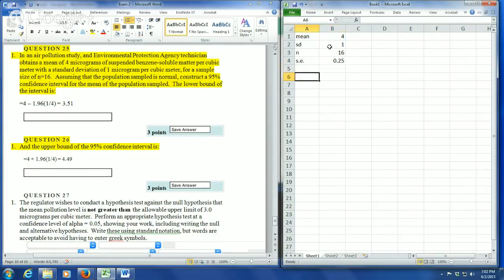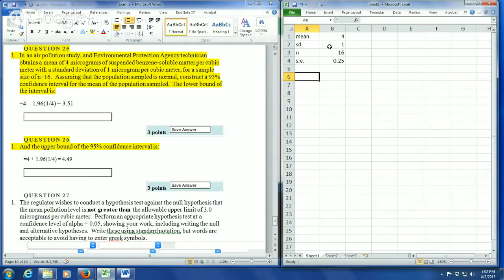So what we need to do is construct a 95% confidence interval for this mean. We know that 1.96 is the value that we needed. If we didn't know that 1.96 was the value that we needed, I show you in the tutorials how to calculate those proportions. So if it's not 95%, and you don't remember that 1.96 is that critical value, there are ways that you can use an Excel function to calculate that. I'm going to skip that step because we should know that 1.96 is what we need.